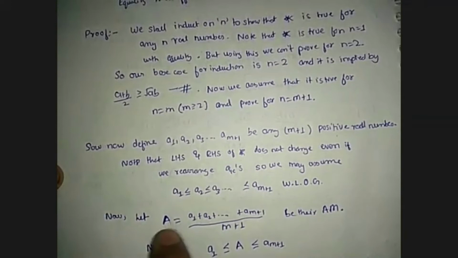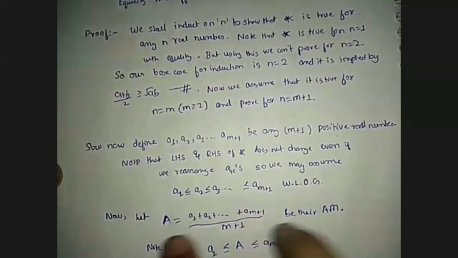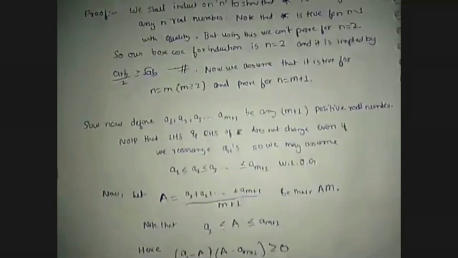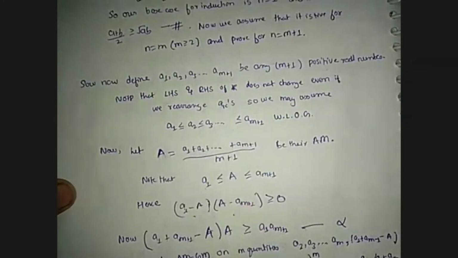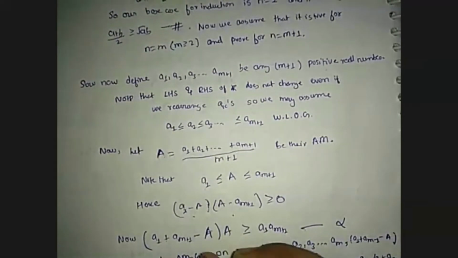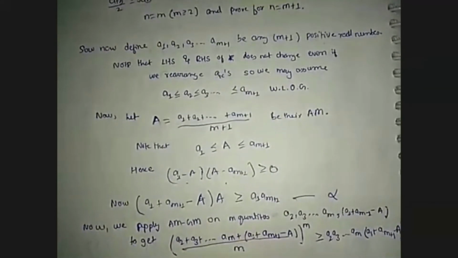Now I'm going to define A. A equals (a1 + a2 + ... + a(m+1))/(m+1), the arithmetic mean of the elements a1, a2, a3 up to a(m+1). Note that A is greater than or equal to a1 and less than or equal to a(m+1). So we get that (a1 - A) times (A - a(m+1)) is less than or equal to 0. Since one factor is negative, the other is also negative, so the multiplication is positive. Now (a1 + a(m+1) - A) times A is greater than or equal to a1 times a(m+1), and I'm going to call this inequality alpha.